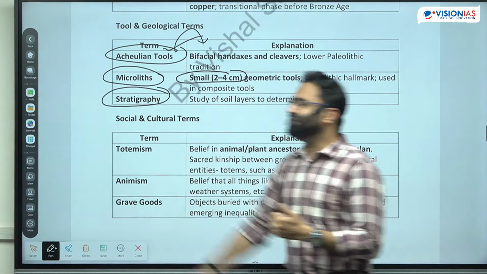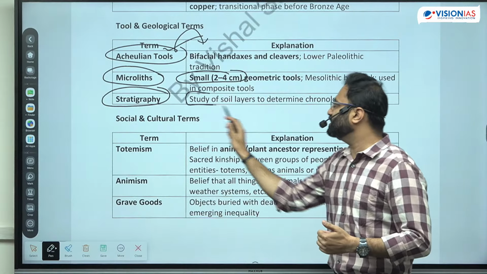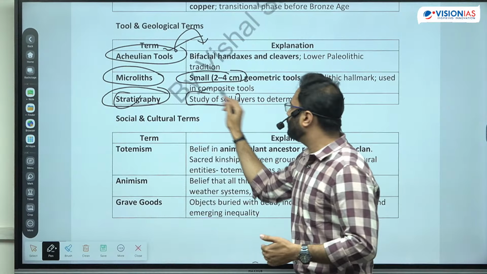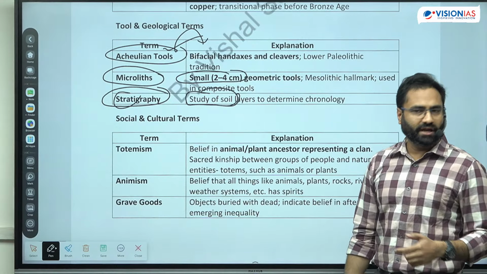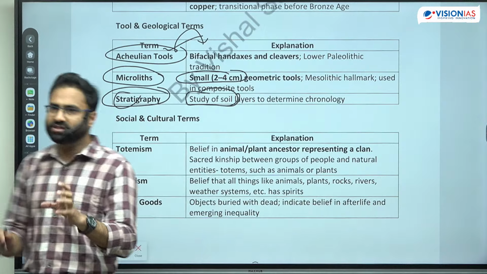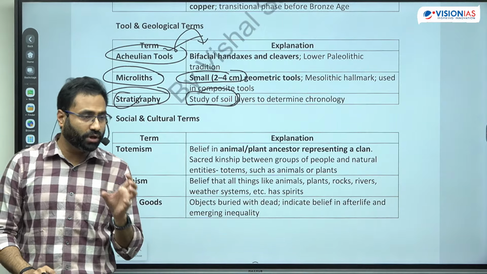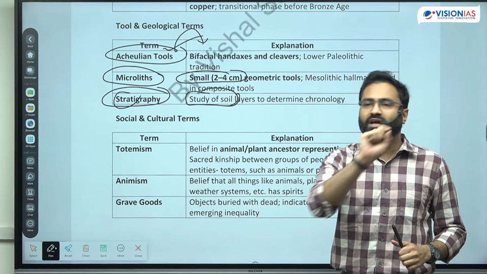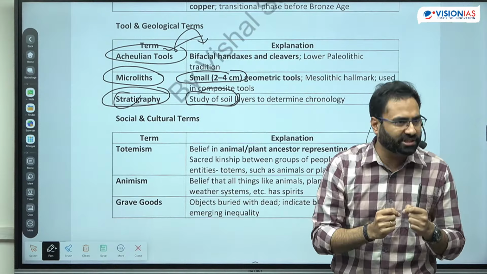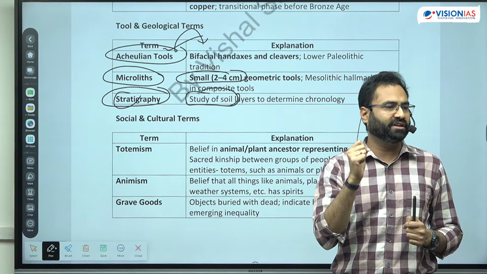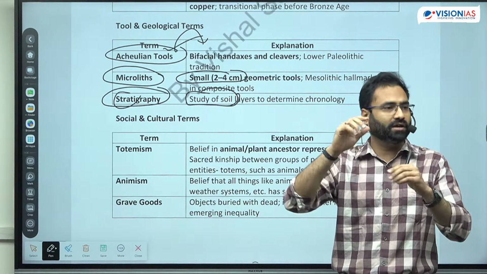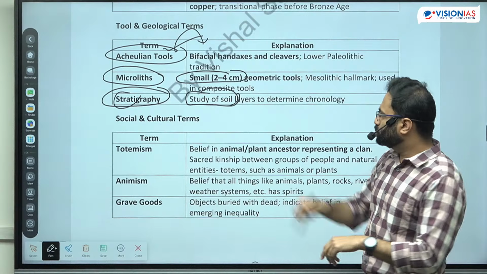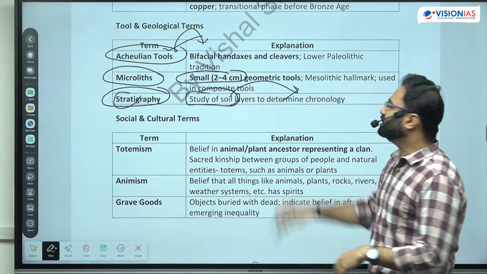Next is stratigraphy. Now stratigraphy is basically strati, about the stratus or the layers, and it is about the different layers of soil, because after the study of different layers of soil, you are going to get an idea regarding the composition of that particular layer. If you are getting a certain type of organism in that, you can identify from that organism's age how long before the present day this particular soil was formed. ठीक है. So through stratigraphy you will be getting the chronology.